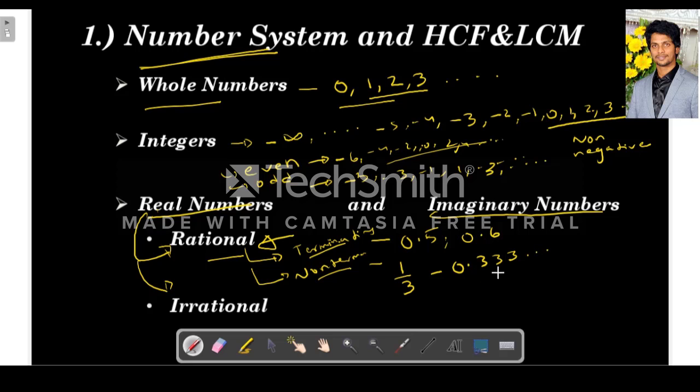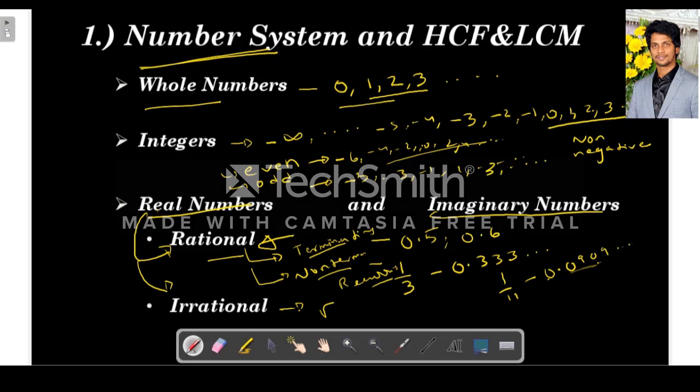So for example, if you take 1 by 11, here you can see it is like 0.0909. So this thing repeats. This 09 repeats. So this is called non-terminating but recurring numbers. So irrational numbers are those where the pattern of repetition is not